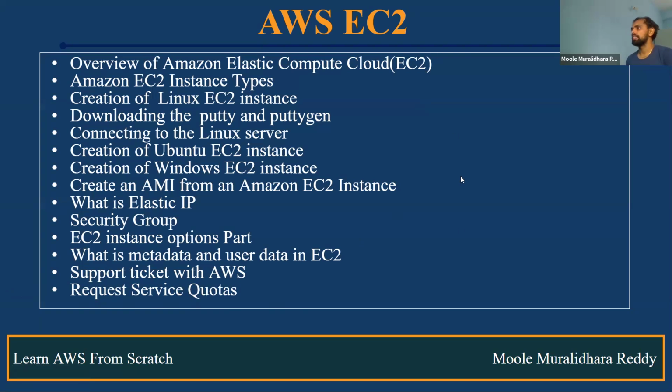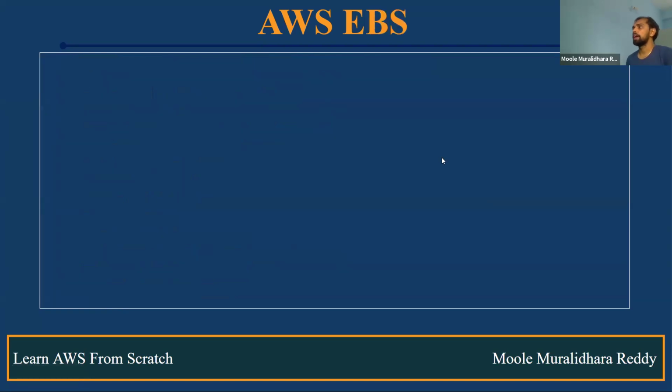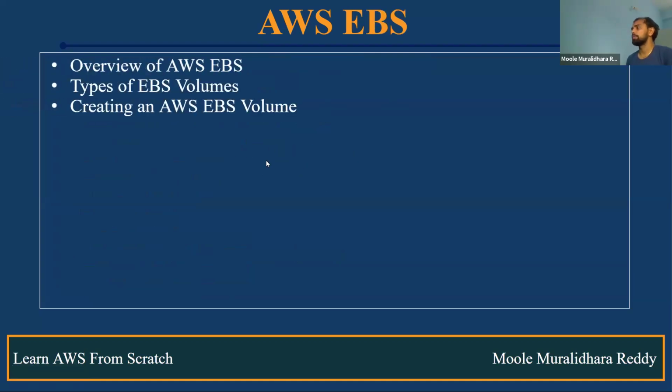Okay, once you complete EC2, you will get to know how to use it, both Linux, Windows, and Ubuntu. How do we manage inbound and outbound rules of the particular security group? And one more thing, one of the most important things: whether you really work or not, they can easily identify by asking this question: how do we raise a ticket with the AWS team? What are the uses of request service quota? How do we use it? Everything. Okay, fine. Next, we'll discuss EBS volume. What is the EBS volume? Types of EBS volumes, and also how do we create an EBS volume?